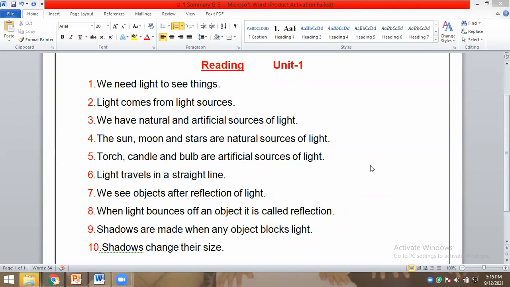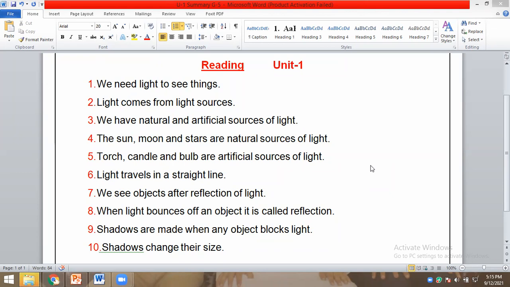And bulb are artificial sources of light. Light travels in a straight line. Excellent. We see objects after reflection of light.